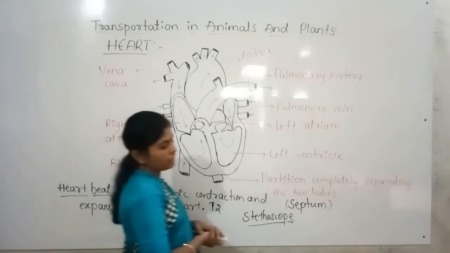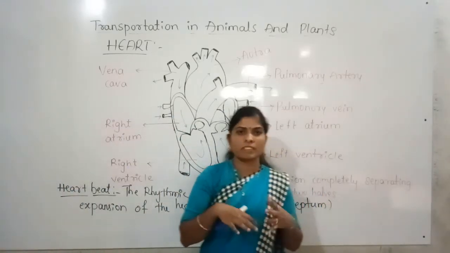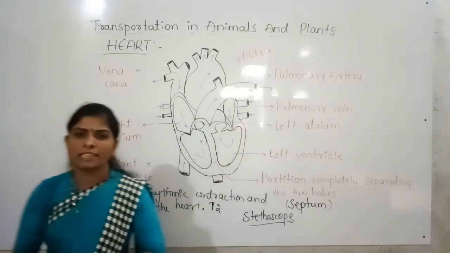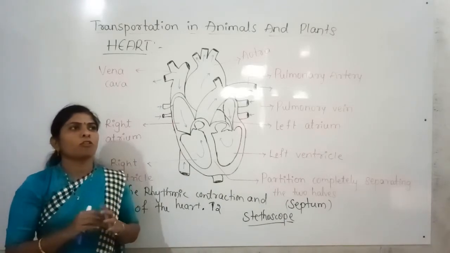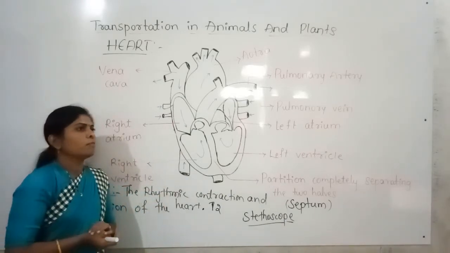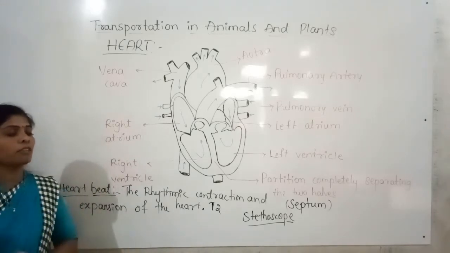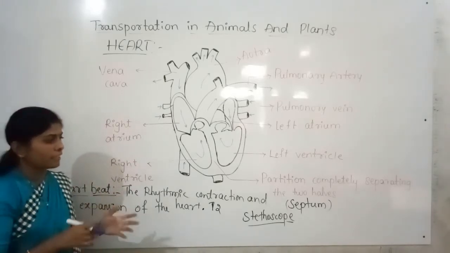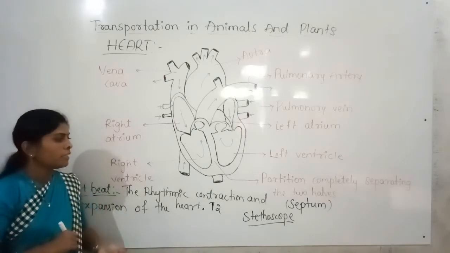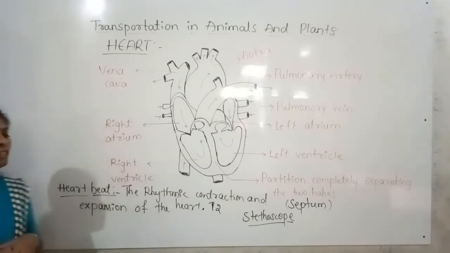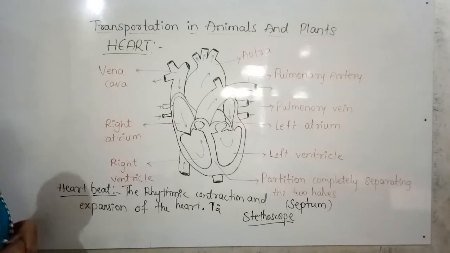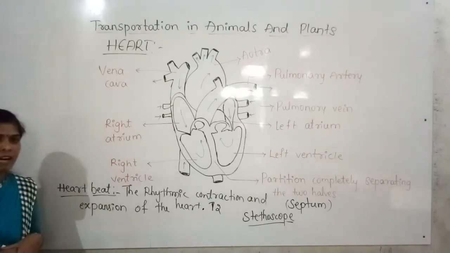But those people did not believe that, and they ridiculed William Harvey like anything, so that he almost lost his patience. But before he died, his discovery was accepted, and the concept of the circulatory system that he discovered was accepted in those days. And this is about the heart.